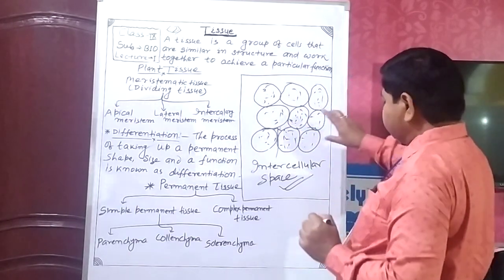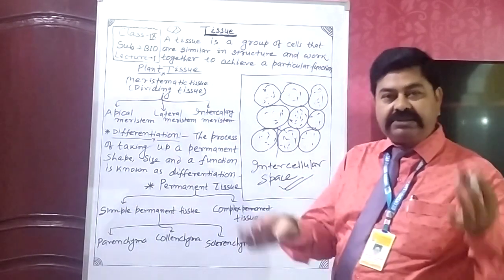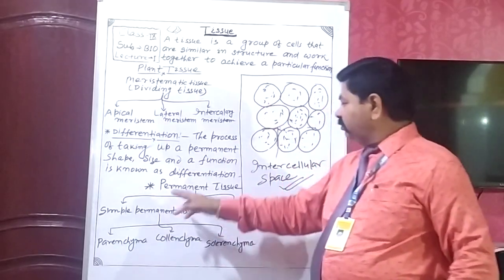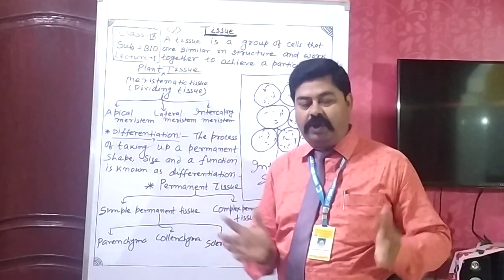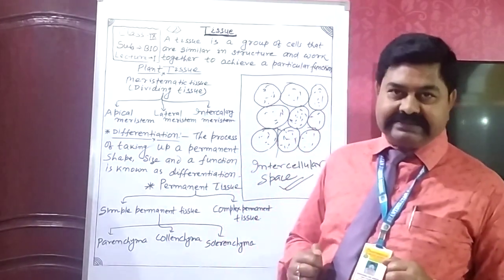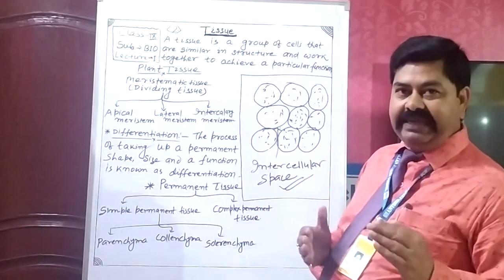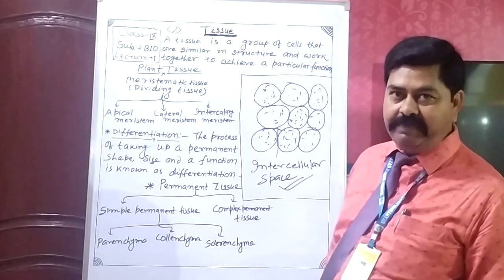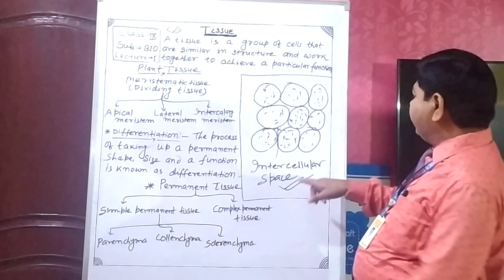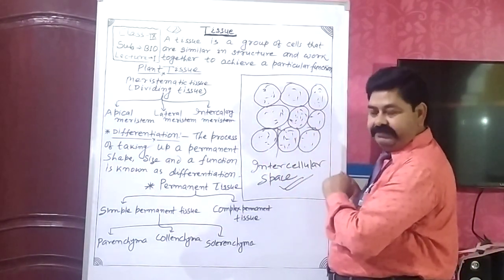The main function of parenchyma tissue is to support the plant. Many types of permanent tissue are only for giving mechanical support and strength to the plant, or storing food material. Sometimes they also help in the formation of food material. So in parenchyma, intercellular space is present because the cells of this tissue are loosely packed.